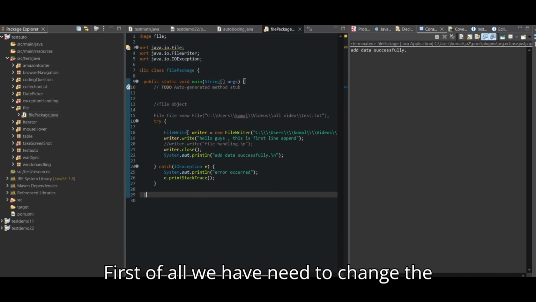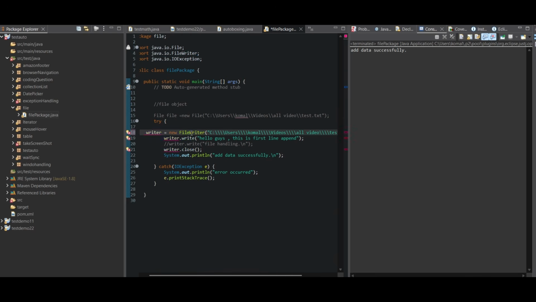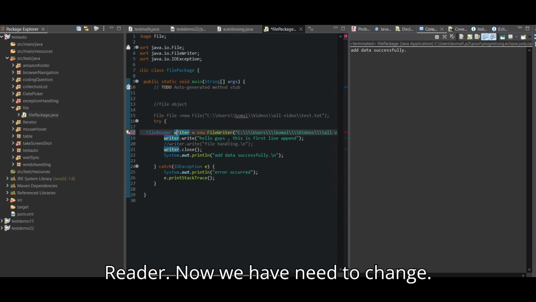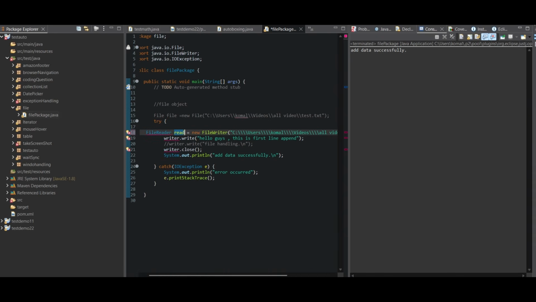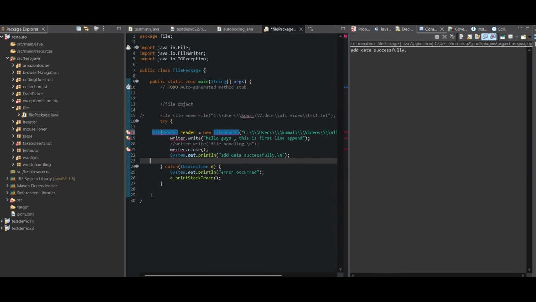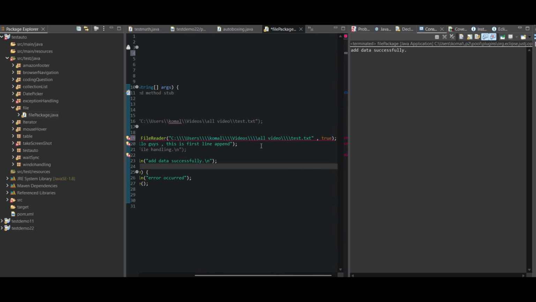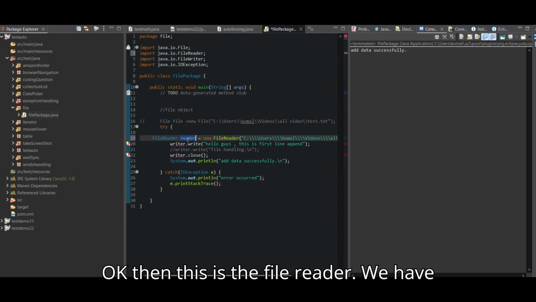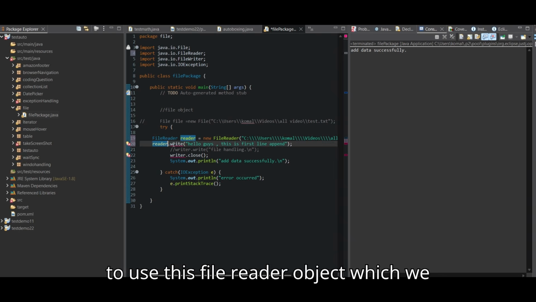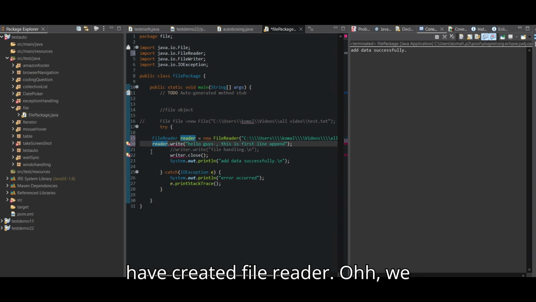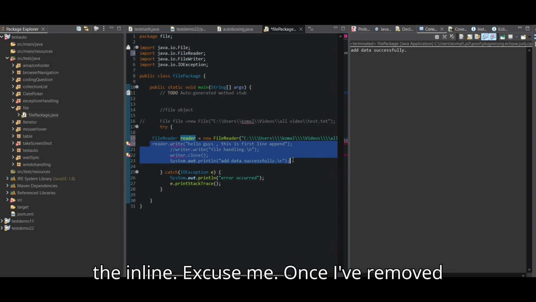First of all, we need to change this to file reader. Now we need to change reader. Then we need to add the package of the file reader. Then this is the file reader object which we have created. We need to create the buffer reader to read line by line. Give me a moment, I'll remove this one.